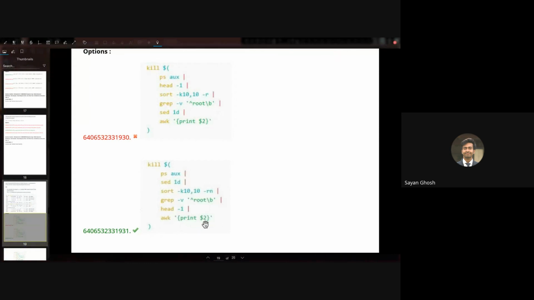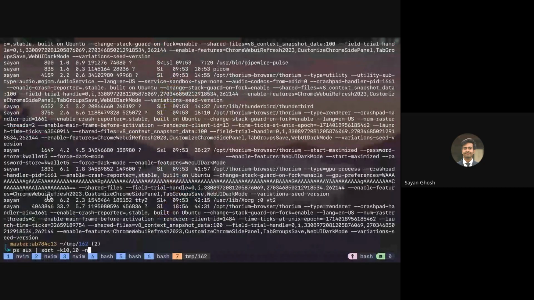The second field, if you remember, is the process ID. If you're using awk, we don't have to worry about the spaces. Even if there are multiple spaces, awk is smart enough to get the correct fields. So we can directly use awk to get the second field.